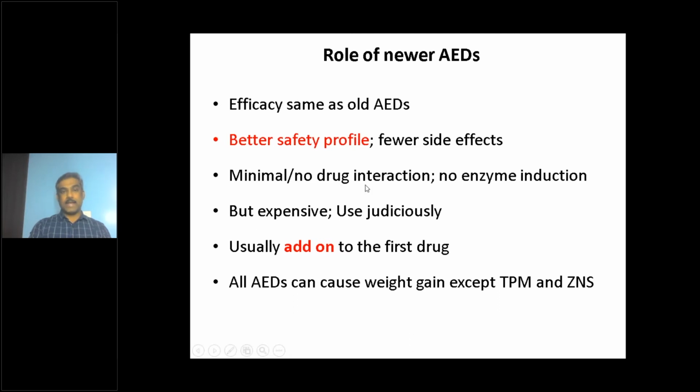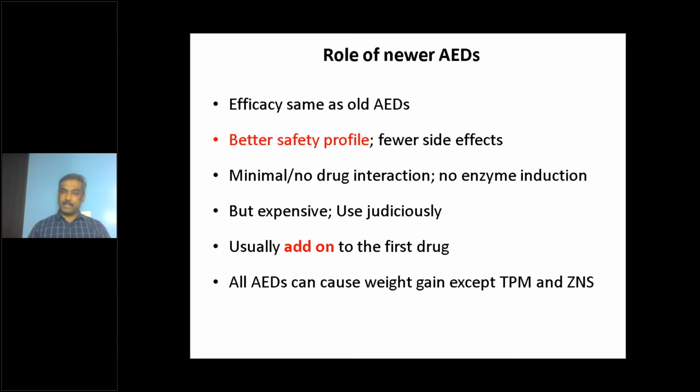More importantly, the drug interaction between the medications is very much less, or minimal, or none with the newer antiepileptic medications, especially in TB meningitis or tuberculoma, where you need to be on anti-tubercular treatment as well as an antiepileptic drug. So phenytoin is a bad choice, phenytoin or carbamazepine, because they are all enzyme inducers. Either your ATT will fail, or the other way around, the seizure freedom may not be there because of the interaction. So these are the situations where we definitely need to go for some newer antiepileptic medication without any drug-drug interaction on liver enzymes.